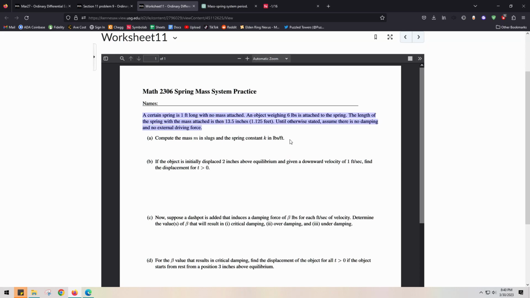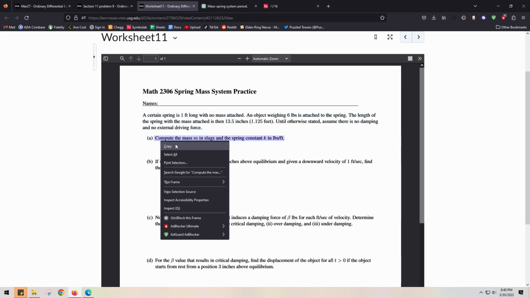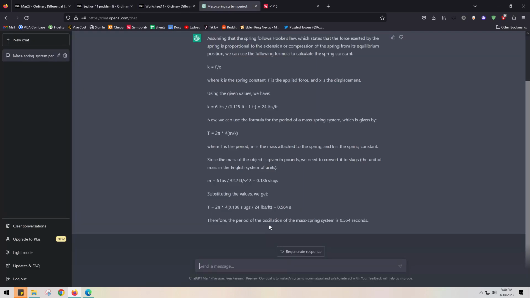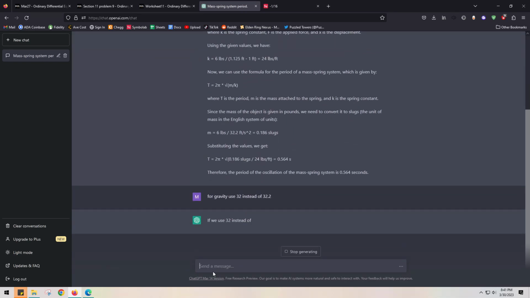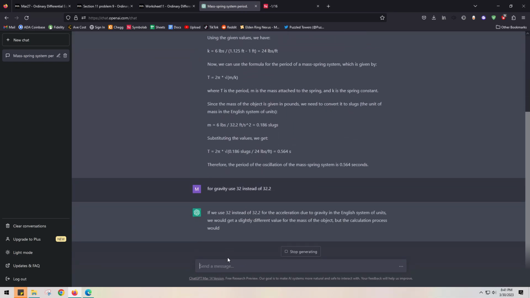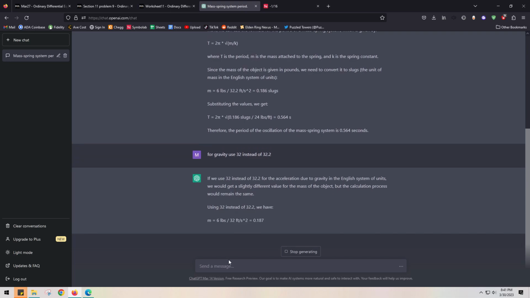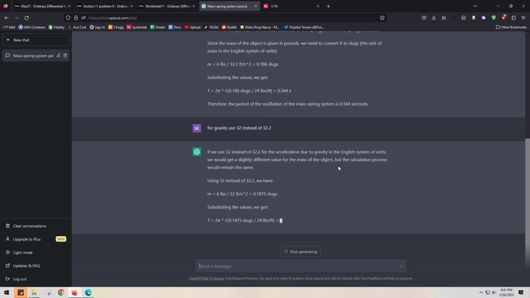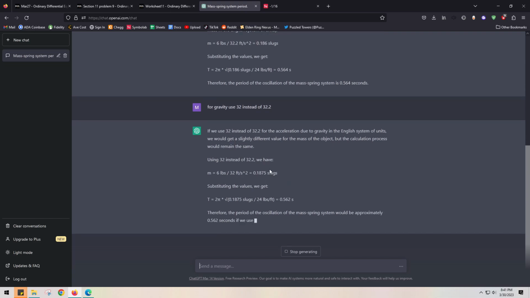But for this instance, we're gonna use 32. So, for gravity, use 32 instead of 32.2. Slightly different value, the calculation should remain the same. Yeah, that's all fine. But anyway, so I'm going to tell it to do this.